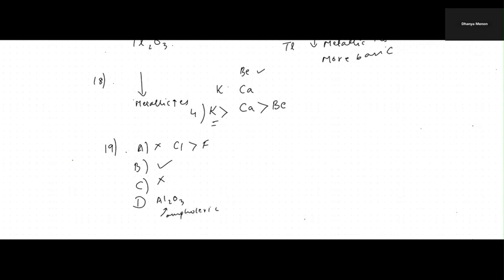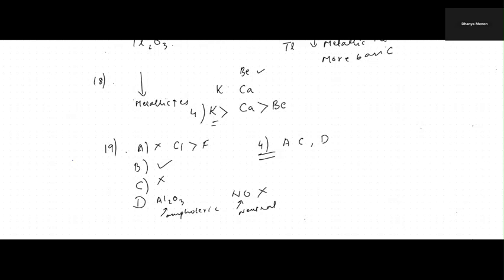NO is neutral. So statement D is also wrong. Okay. So what is our answer there? They have asked for the wrong statement. So A, C, and D are wrong statements, which is our fourth option. Okay. So this is our 19th question.